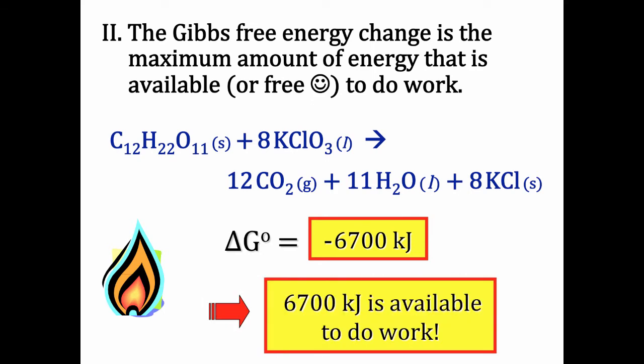So when this reaction takes place, some of the energy is given off as heat, but we can't harness it, we can't do anything useful with it. So the Gibbs free energy tells you for a given process how much energy from that process is free or available to do work.